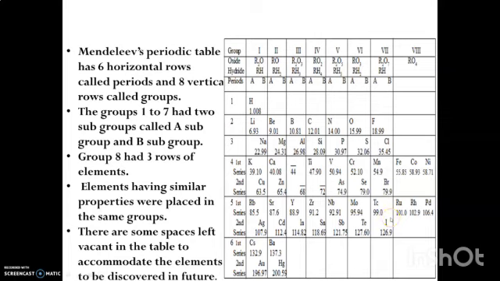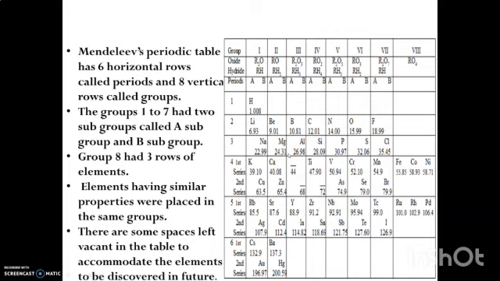He arranged elements in the increasing order of atomic mass. Here you can see lithium 6.93, beryllium 9.01, and it is increasing. So by arranging the elements in increasing order of atomic mass, he found that some elements together have the same properties.